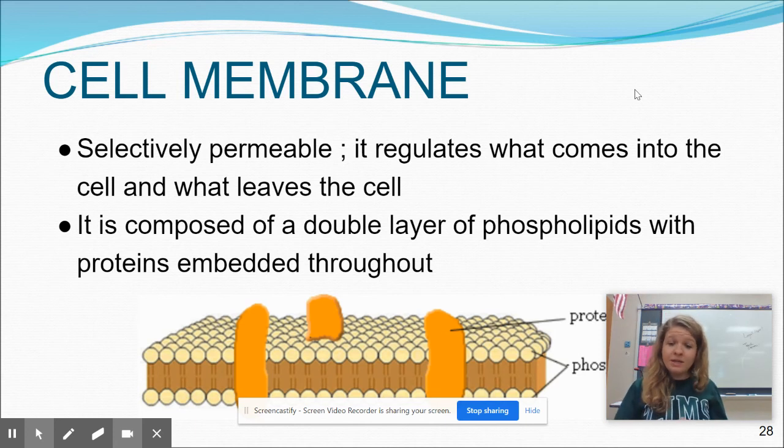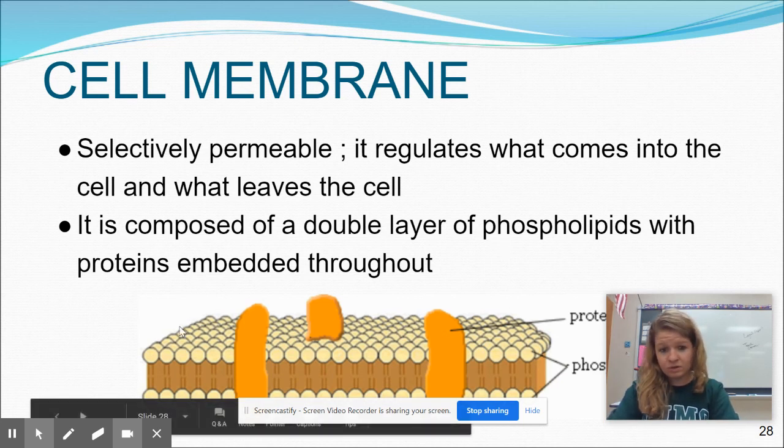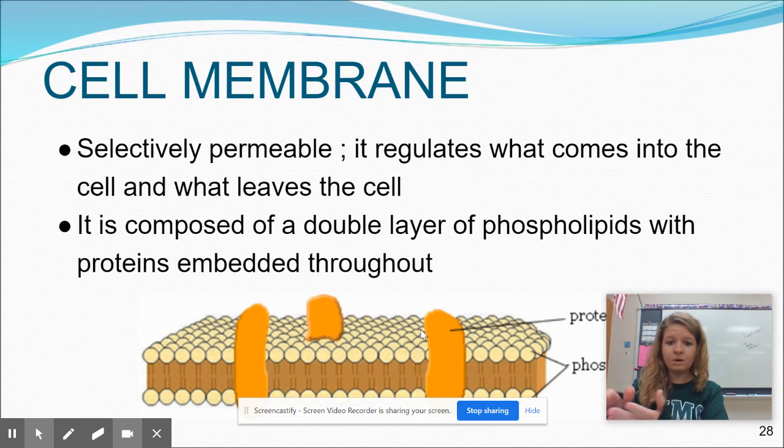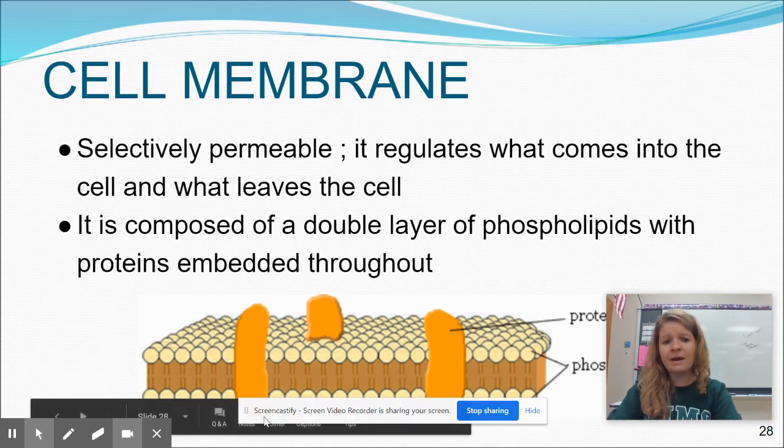Remember that our cell membrane is what we call selectively permeable, which means it regulates what comes into and out of the cell. It selects what can permeate it. It's composed of a double layer of phospholipids, which are these guys right here. Inside is hydrophobic. It does not like water. Outside is hydrophilic, so it can go with the water. And you have those transmembrane proteins all the way throughout.